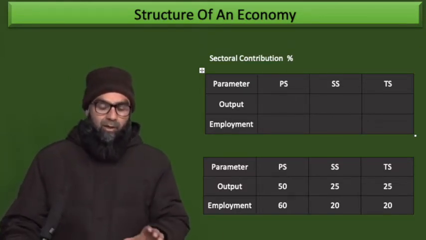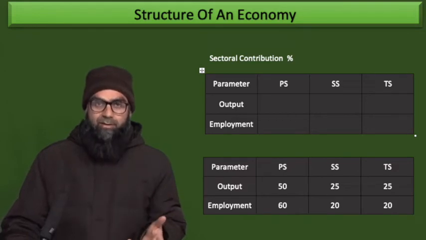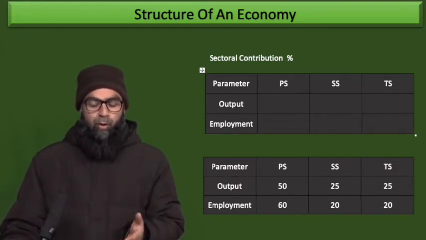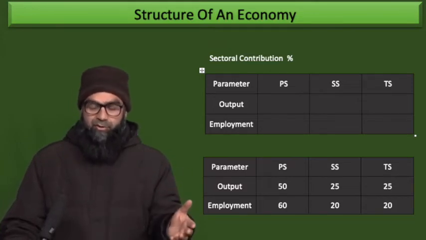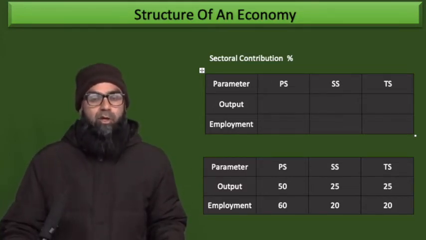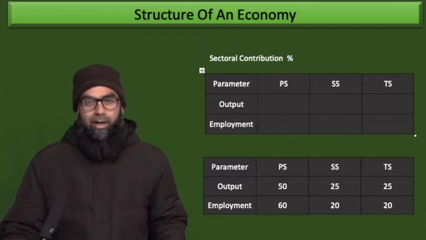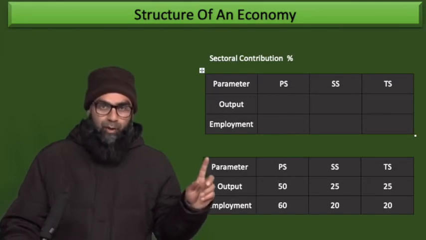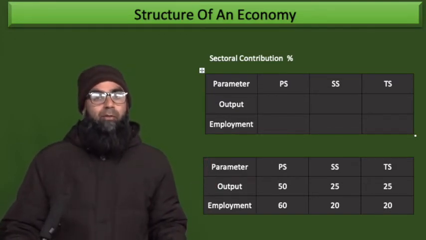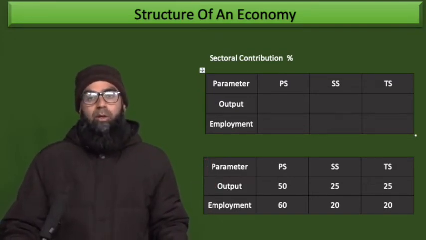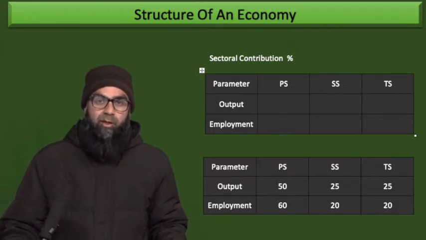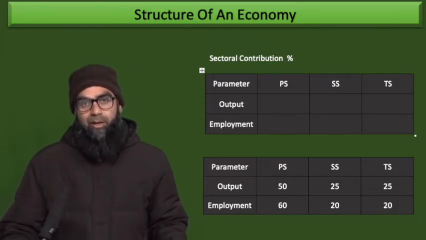This is important because once you take a real world example, for example you take the example of India and see what is the contribution on part of the primary, secondary and tertiary sector in terms of output and employment, and compare that with America, with France, with Germany, with China, with Bangladesh, then you have an understanding of where the Indian economy stands, and how much it is similar to or different from the American economy.